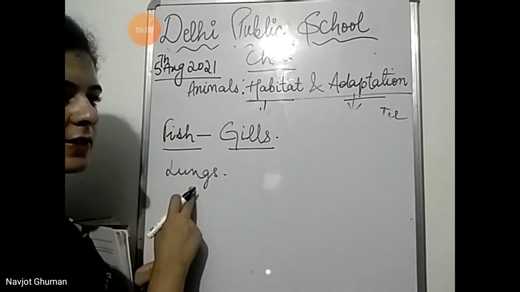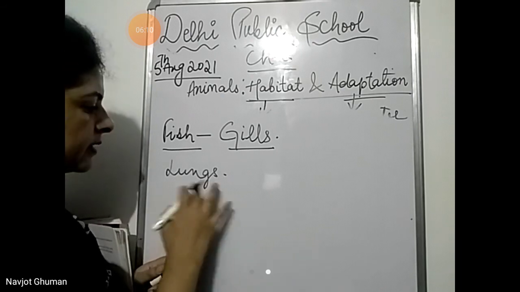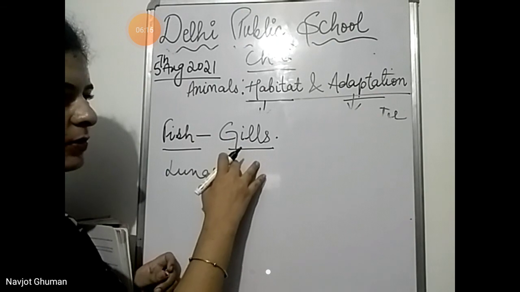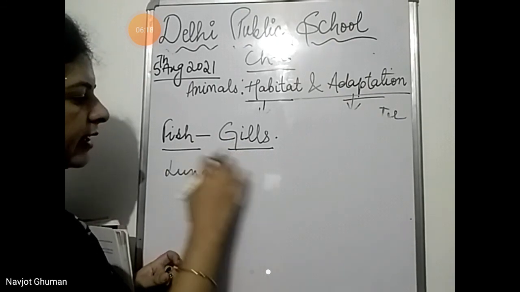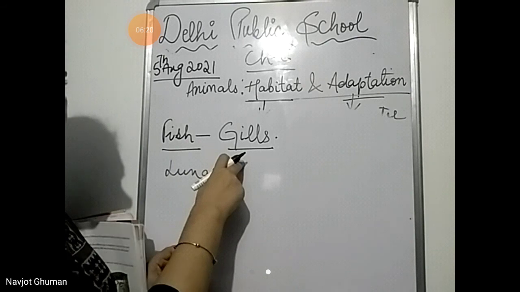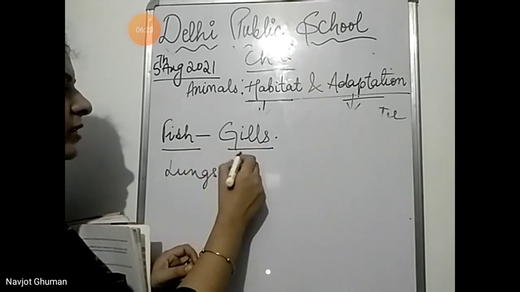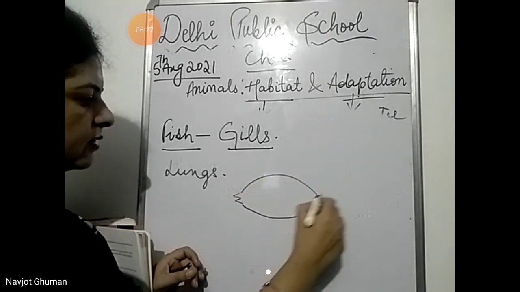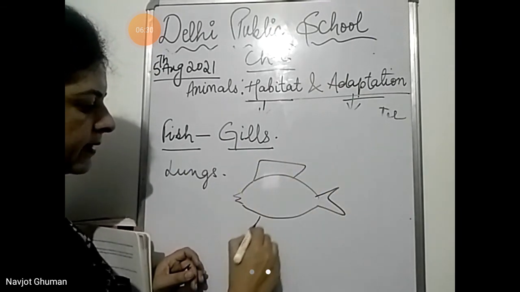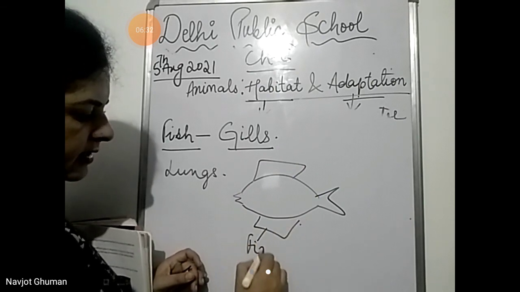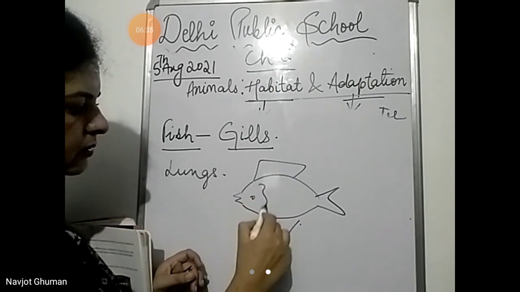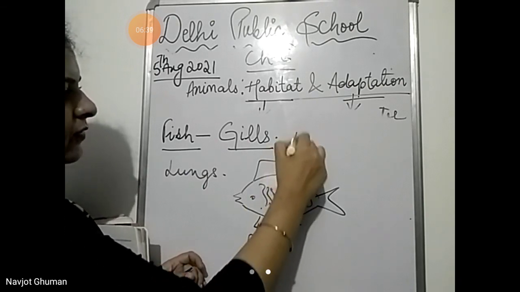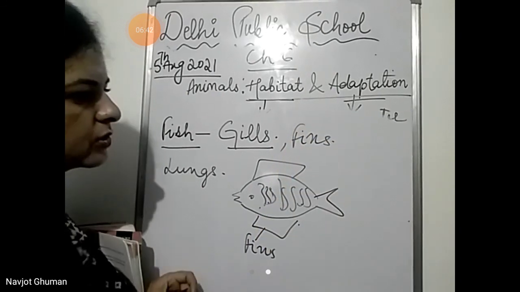They will get filled with the water and we will die. So fish have gills in their body that help them to breathe in water. That is why fish can survive in water. So gills are the adaptations of fish. And next main organ of fish, that are fins. These are the fins that help the fish to swim in water. So fins are the next adaptation of fish.